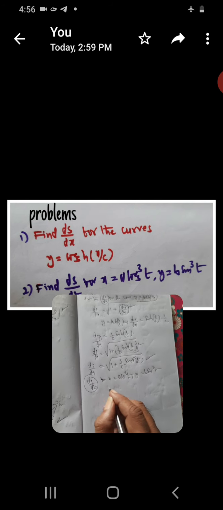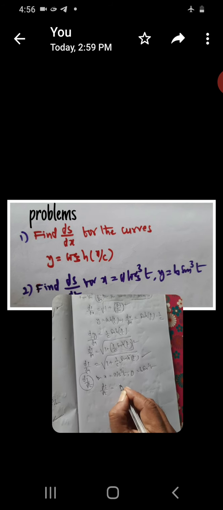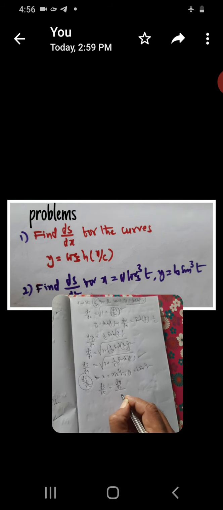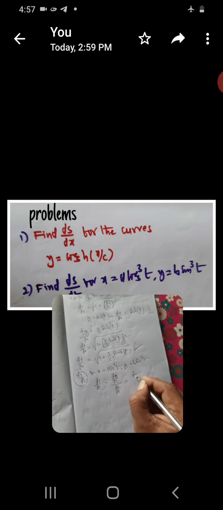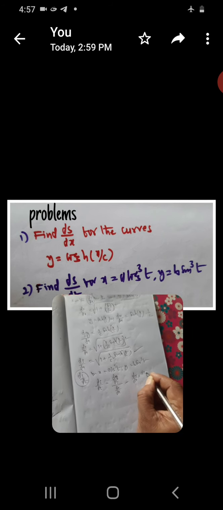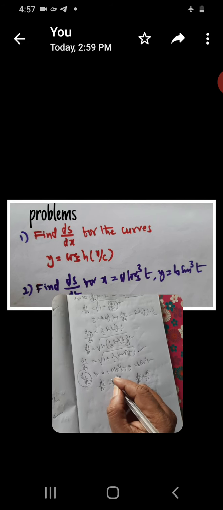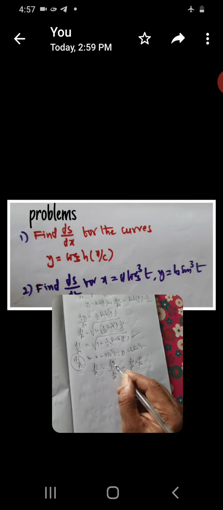Now ds by dt is equal to ds by dx into dx by dt; you find these two.